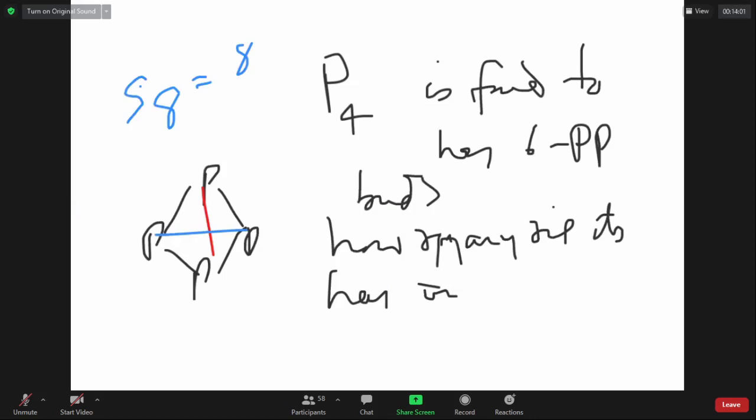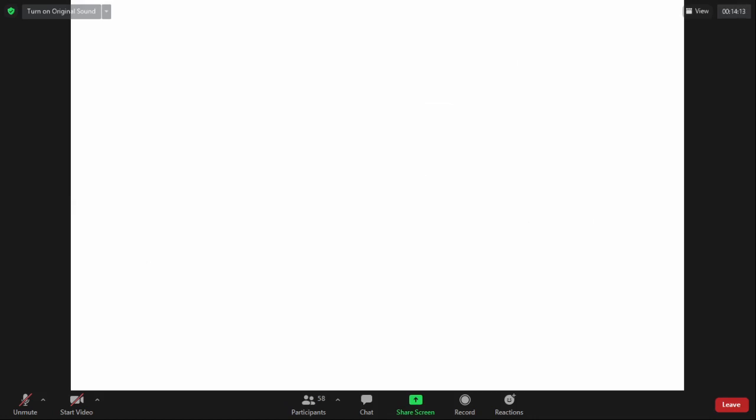Okay. Homework: try to find out the number of rings in the camphor molecule. What is the structure of the camphor molecule? You have to investigate. I do not have time to worry about that. In my earlier lectures, I told you what camphor is. Now, this is a question I have seen next.